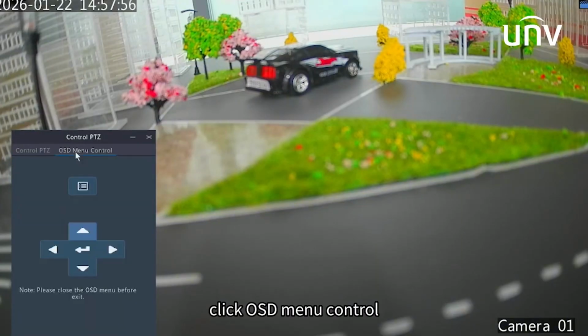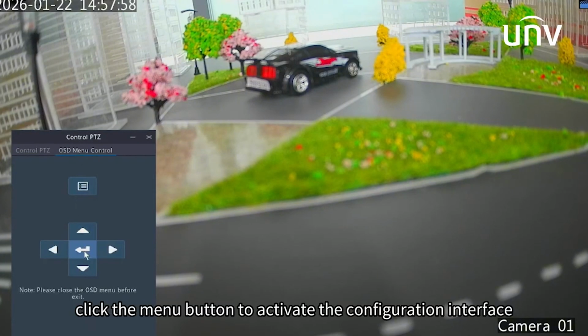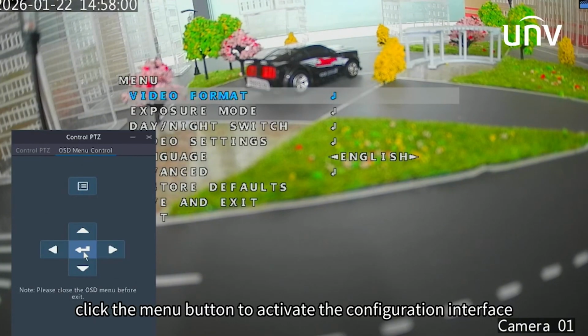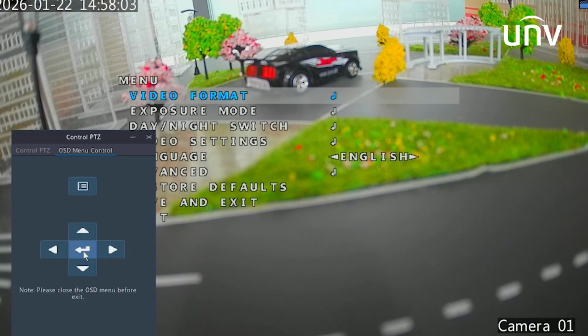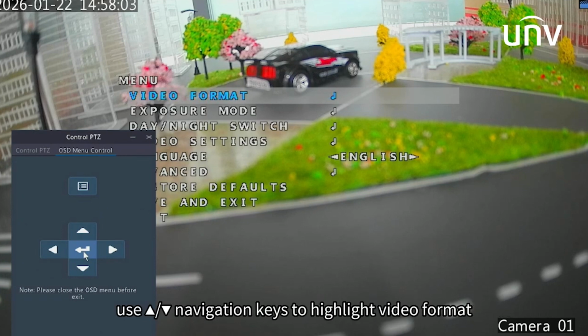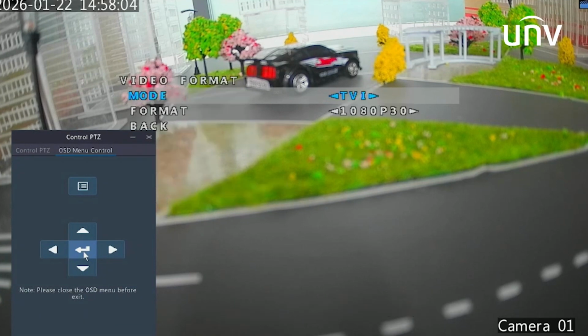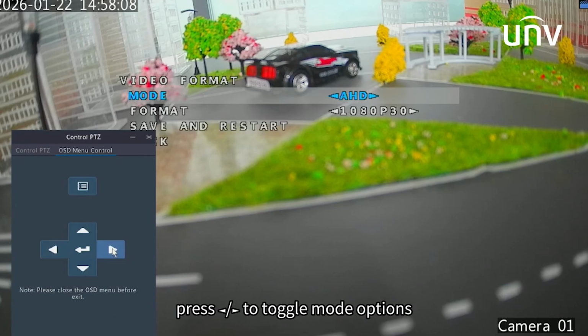Click OSD menu control. Click the menu button to activate the configuration interface. Use up and down navigation keys to highlight video format. Press left and right to toggle mode options.